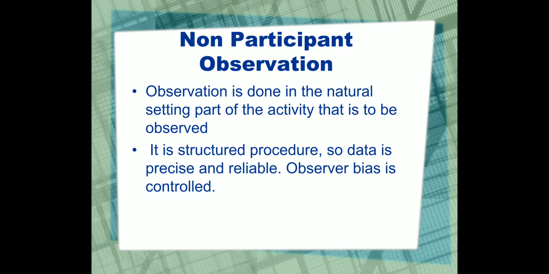Now next is non-participant observation. Observation is done in the natural setting, not part of the activity that is to be observed. It is a structured procedure, so data is precise and reliable. Observer bias is controlled.